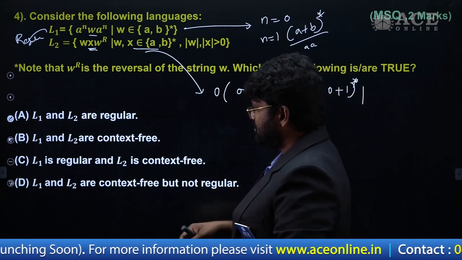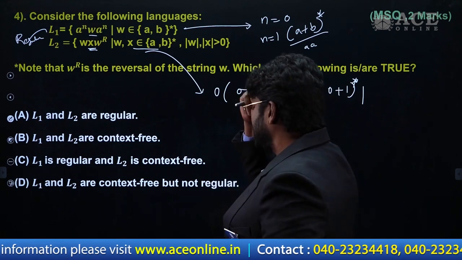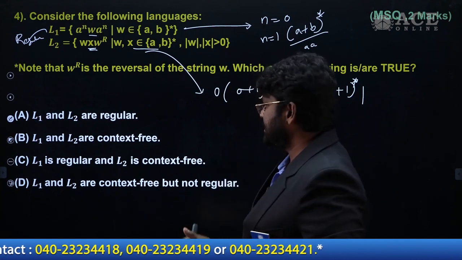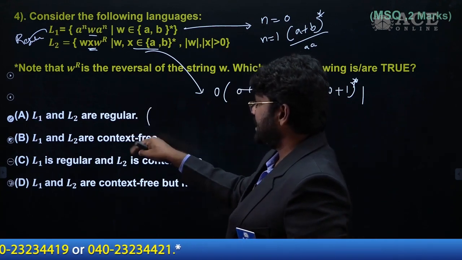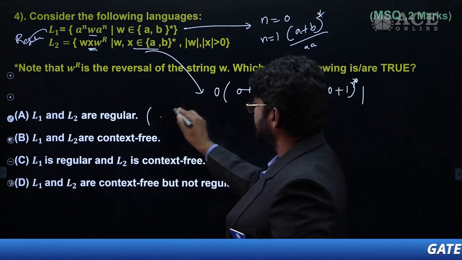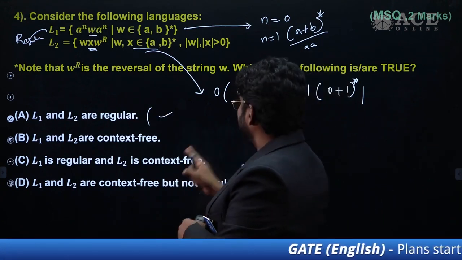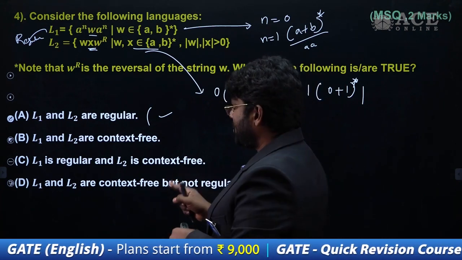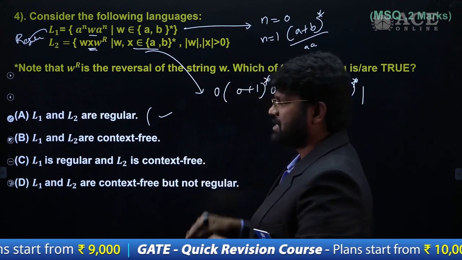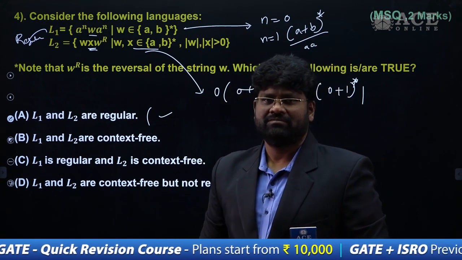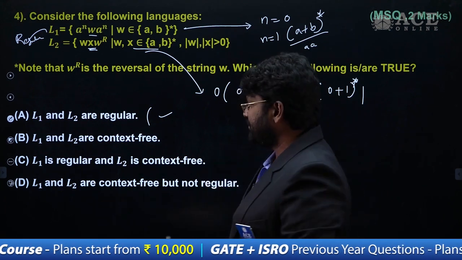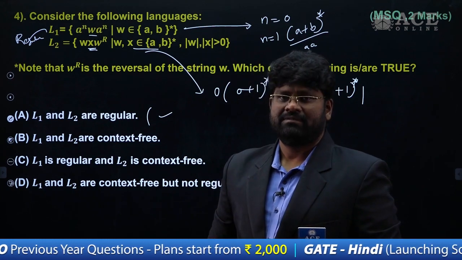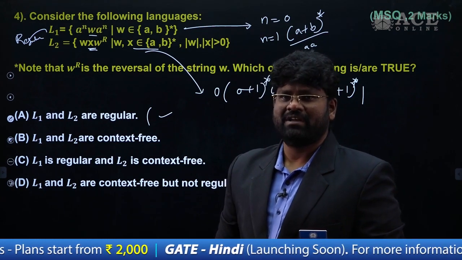Now what is making this confusing is that, because of the MSQ, the options are confusing. We also have a pretty good idea here. You know that L1 and L2 are both regular, yes. And you wanted to take it as an MSQ: L1, L2 both are context free. What is the point here? If I conclude something is regular, it is by default context free, right? If I only say context free, then it may not be regular. It may be regular, it may not be regular.